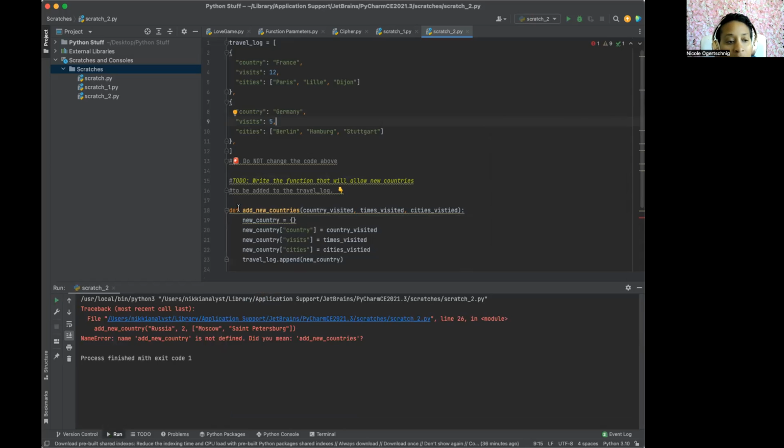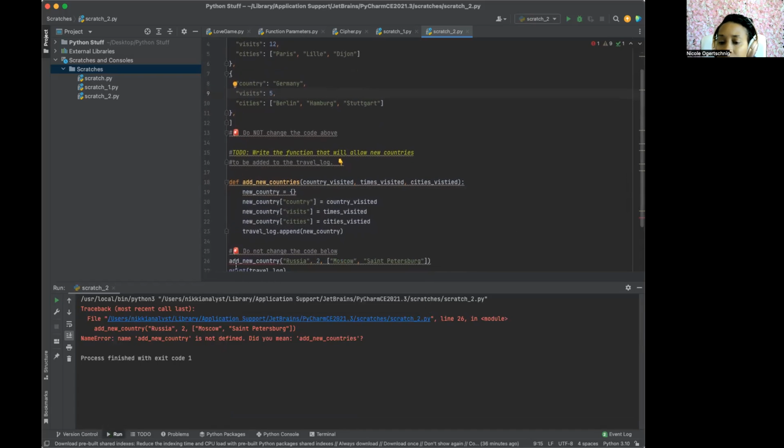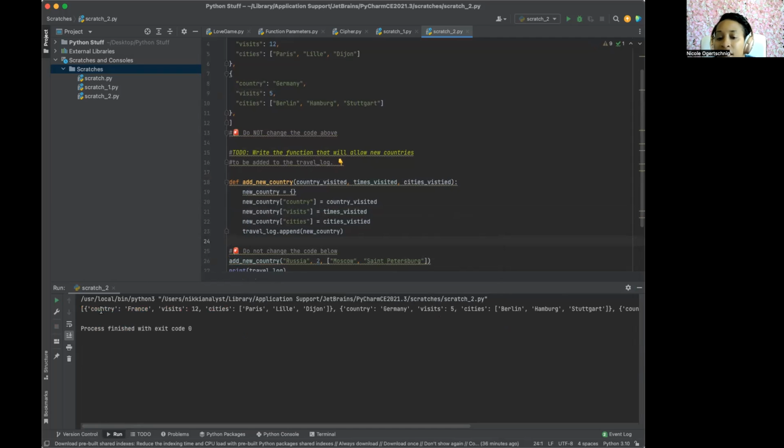Yes, what did I do wrong? Okay, so let's look. Line 26. Add new country. Oh, because I put new countries. Is there a space between there? No. All right. See, it tells you, did you mean add new countries? All right, let's try again. There it goes. So it added new countries.